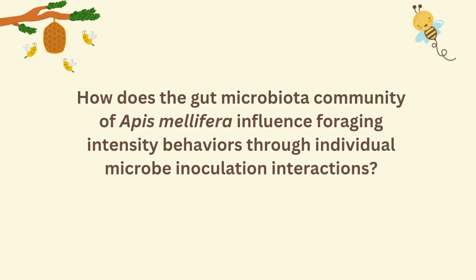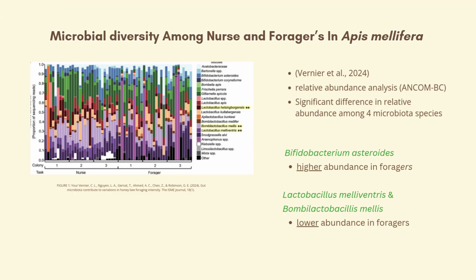So my question is, how does the gut microbiota community of Apis mellifera influence foraging intensity behaviors through individual microbe inoculation interactions? A recent study was done that evaluated microbial diversity among nurse and forager bees and how the abundance of these specific microbes can affect their foraging behaviors.